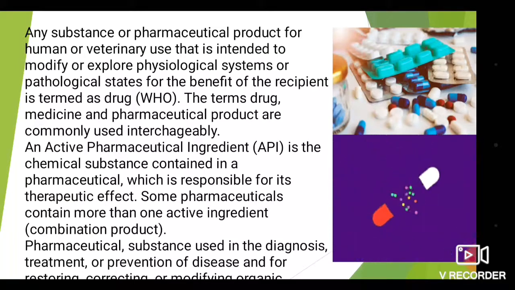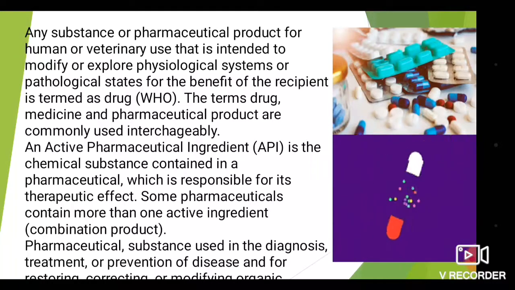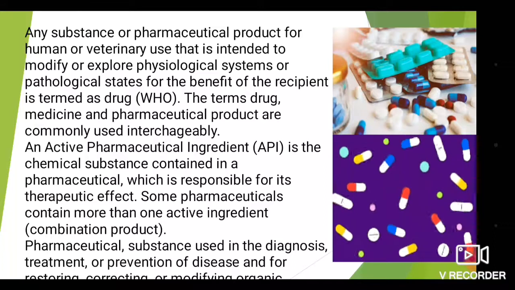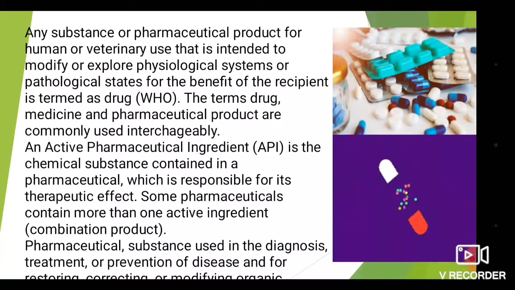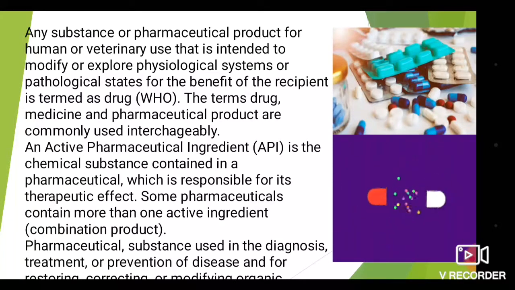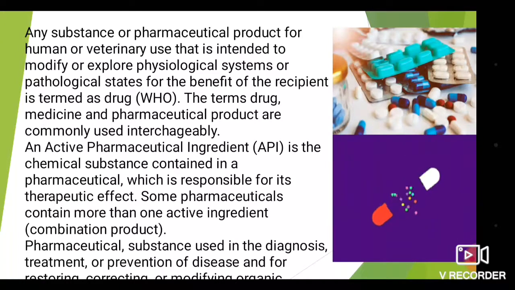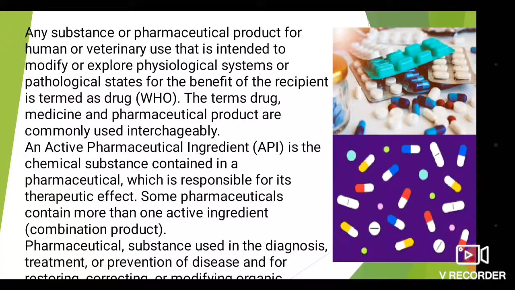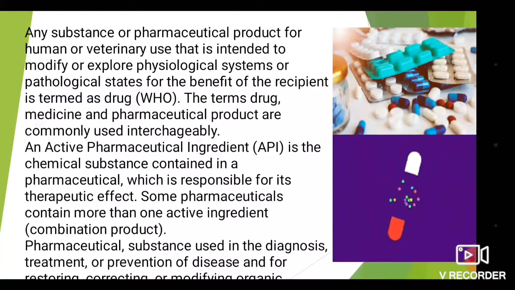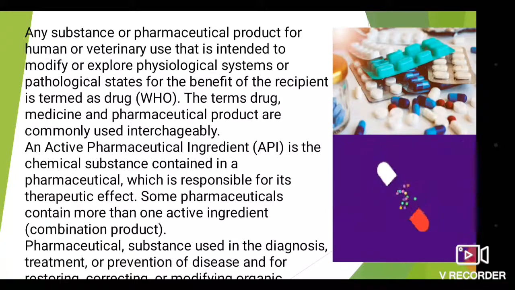The terms drug, medicine and pharmaceutical product are commonly used interchangeably, meaning pharmaceuticals, drugs and medicine are the same.